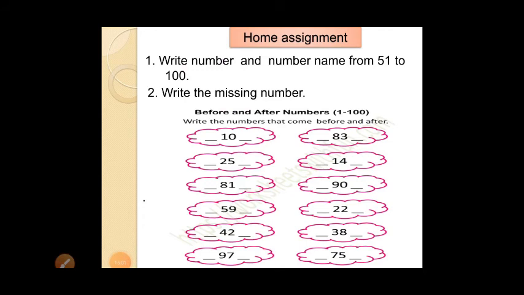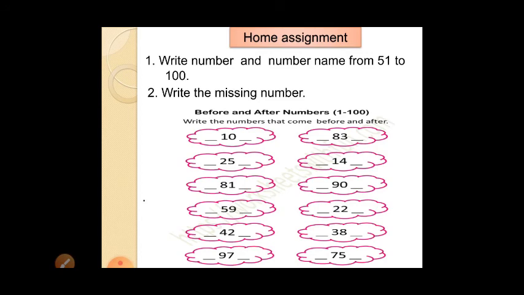So what you will write in the homework book? In the textbook you will complete neatly, but in the homework book you will write the number and number name. 51 to 100 neatly you will write, and try to make good handwriting. Practice handwriting neatly. Okay, complete this. So 51 to 100 you will write number with number name.